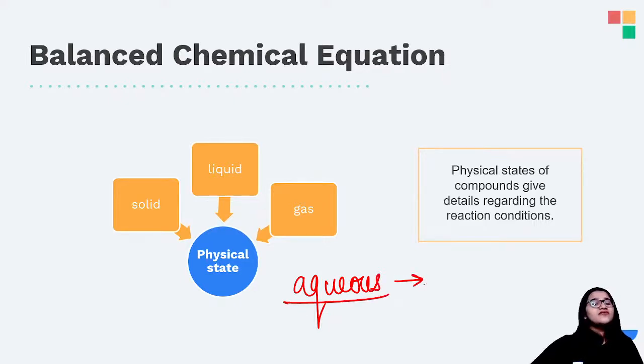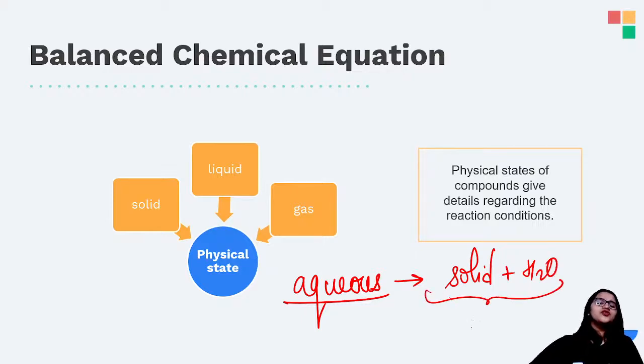So whenever you have any solid which is getting dissolved in water, तो ये जो solution बन जाएगा इसको हम बोलते हैं aqueous solution. Okay, so any solid or solute that is getting dissolved in water and leading to the formation of something dissolved in water, that is aqueous state. Clear?